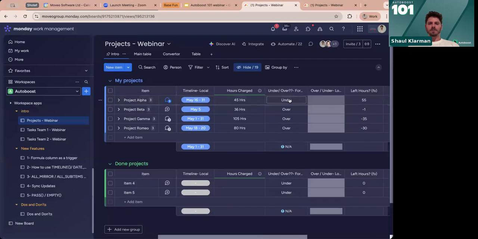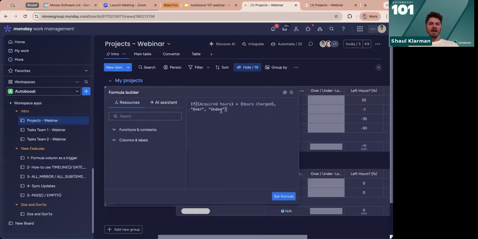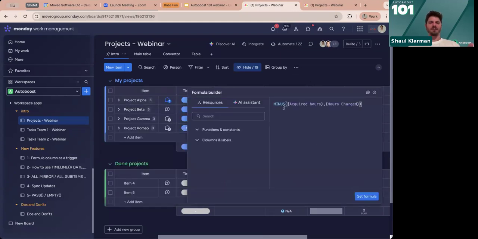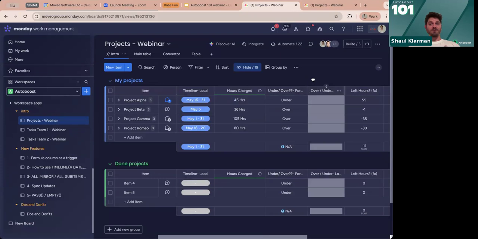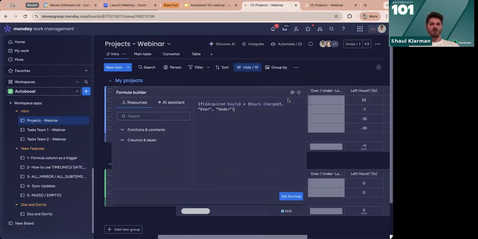If I go here, I have a formula here. If hours acquired is smaller than hours charged, we're over. If not, we're under. And the left hours is hours acquired minus hours charged. So two ways of using formulas: one to do it by ourselves, and one to take actual formula columns from this board. Again, not something you can find anywhere on Monday.